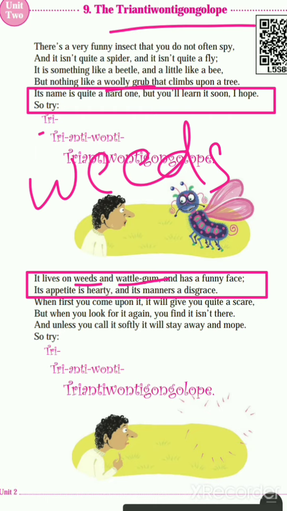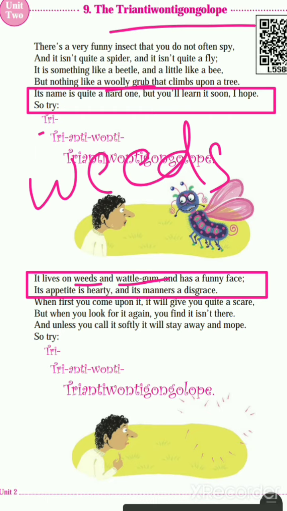And wattle gum. What is meant by wattle gum? Wattle gum means gum obtained from a tree in the form of a reddish color. Okay, you can see it. Some trees are there, and from the branches of the tree the gum comes. Yes or no, students? Yes, many students might have seen it.